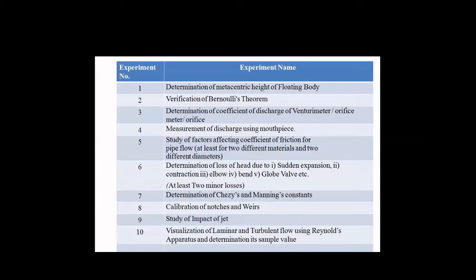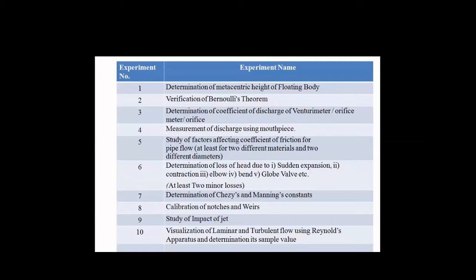We know there are various types of open channels, like trapezoidal open channel, rectangular open channel, and triangular. I think everyone should know the canal.